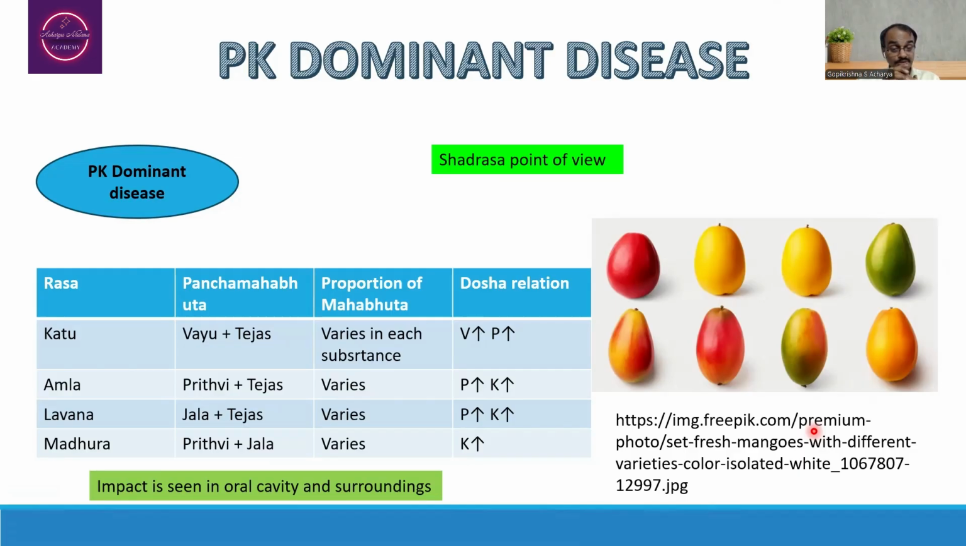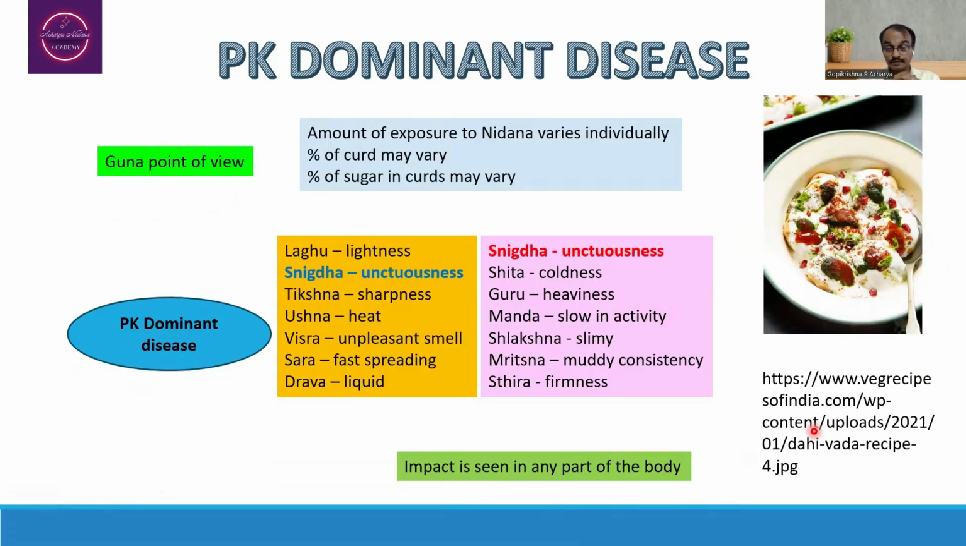With Katu, Lavana Rasa substances, there may be the possibility of a Tejo Mahabhuta dominance at a particular time period, whereas the Vata as well as the Kapha dosha vitiation may take place to a lesser extent. In that way, from the Shadrasa point of view, there may be a possibility of Pitta and Kapha dosha vitiation.